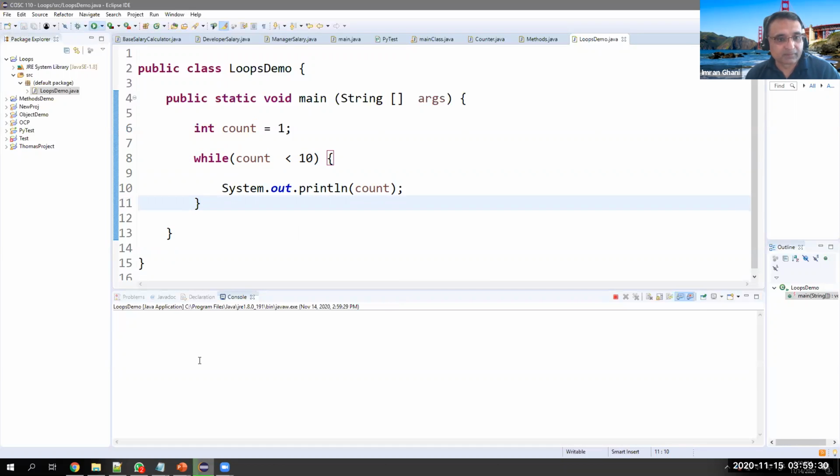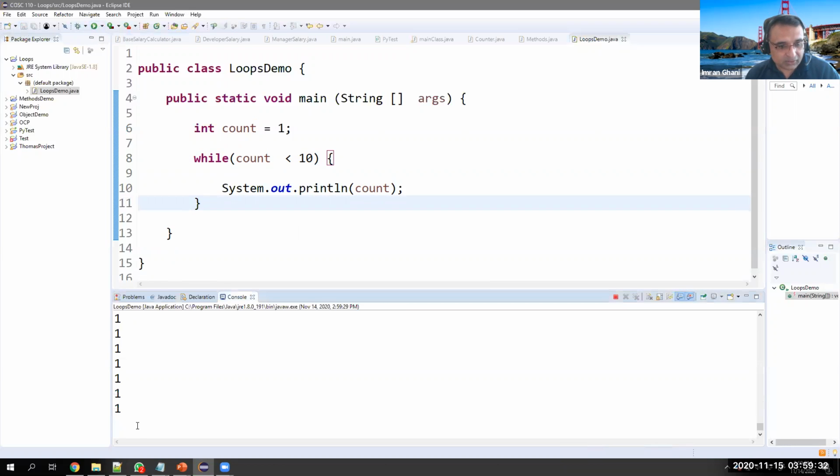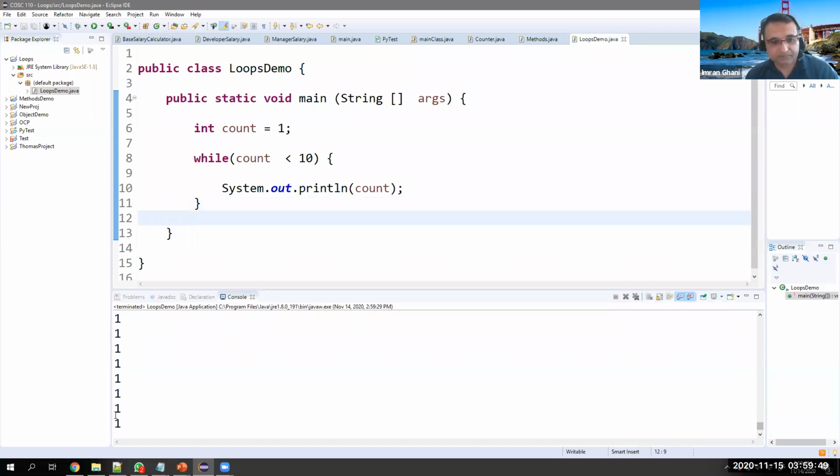So let's see. See, it's going on and on. And you can see here, I'm not doing anything. It's automatically doing it. So this is not a good thing. In order to stop it, you need to click on this red button, terminate. All right, so now you see it stopped. We don't want to do things like this.